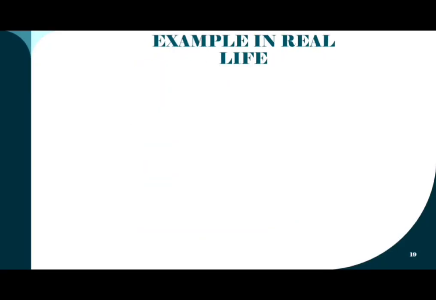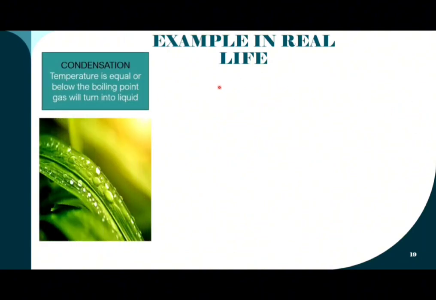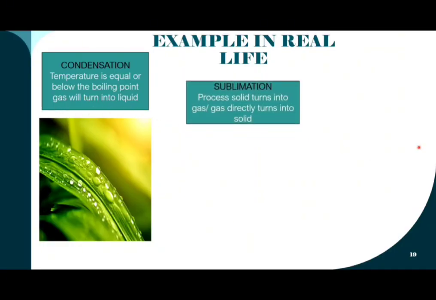The next example in real life of changing states of matter is condensation. Condensation happens when heat is released as the gas is cooled. The particles lose energy and move slower and closer to one another. When the temperature is equal to or below the boiling point, the gas will turn into liquid. The next example is sublimation.